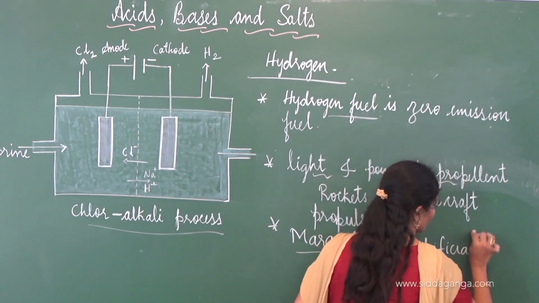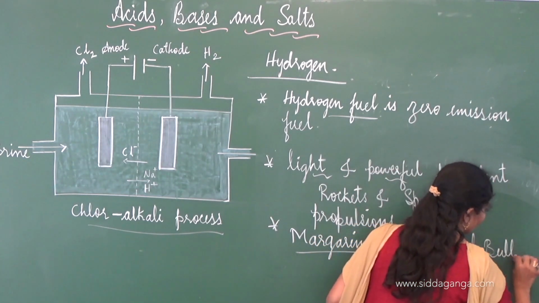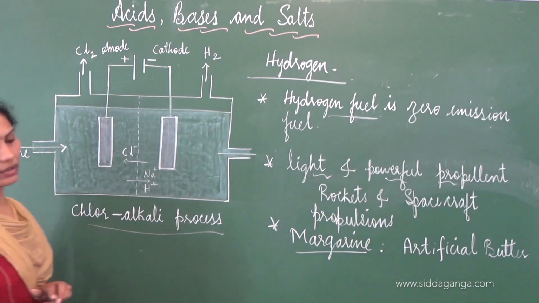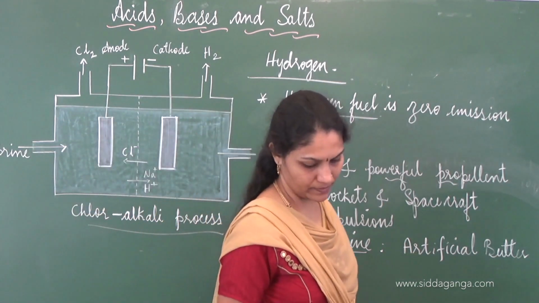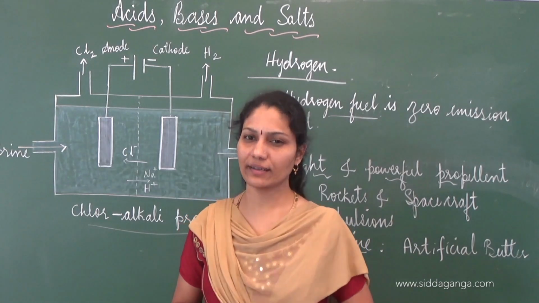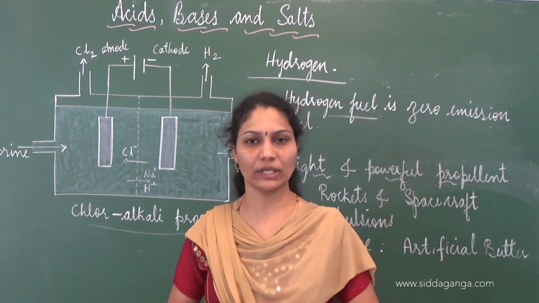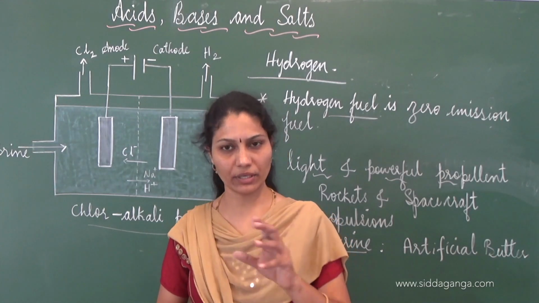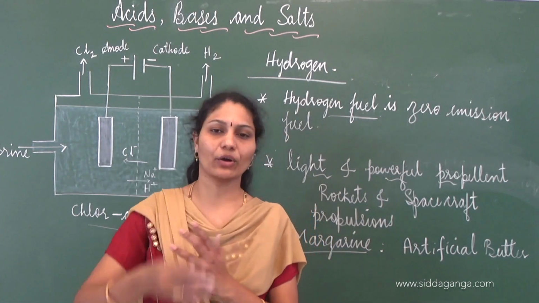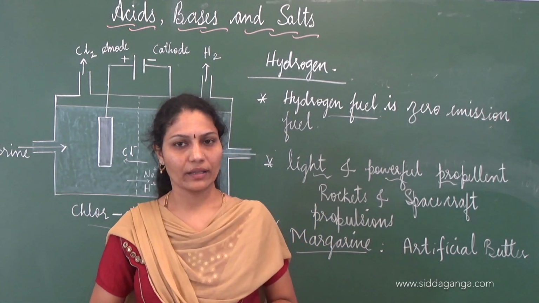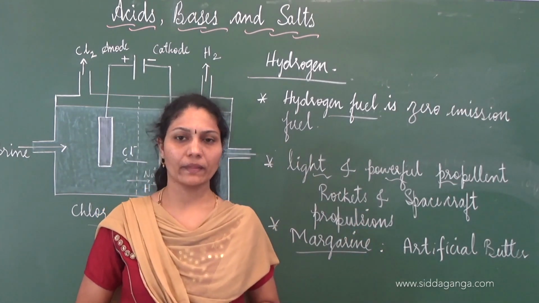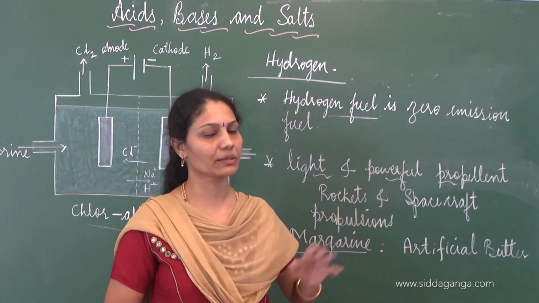Artificial or synthetic butter. So what is this artificial butter? Artificial butter is a very inexpensive, commercially important product. It is similar to butter, but it is not actually butter. It is a synthetic or artificial butter. It's very inexpensive, and hence it finds various applications commercially.